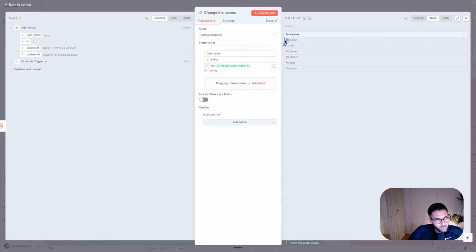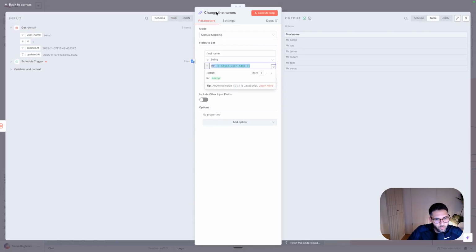So that's technically, I mean, this is just a very simple use case, but think of so many different operations that you can do. Let's say here you have numbers and then you multiply them, or you create a complicated array from them. So it's super useful to use the set node to do these kinds of operations on each row. So this is the way to do that.